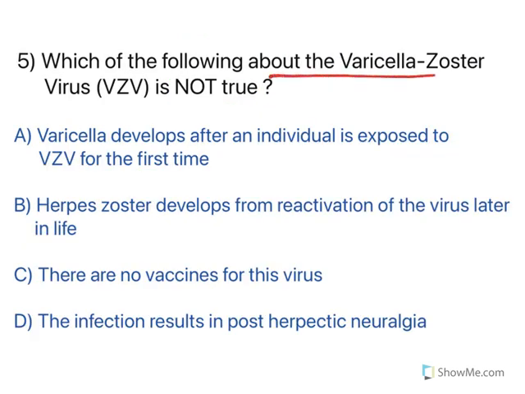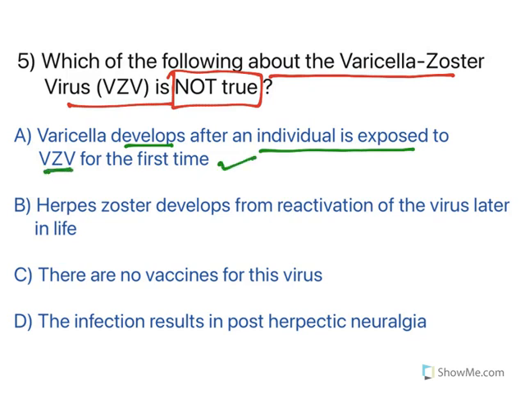Which of the following about the varicella zoster virus is not true? Again, all these questions are "not true" kind of questions. Let us see our options. Varicella develops after an individual is exposed to varicella zoster virus for the first time. True. Varicella develops when someone gets exposed to this particular virus.